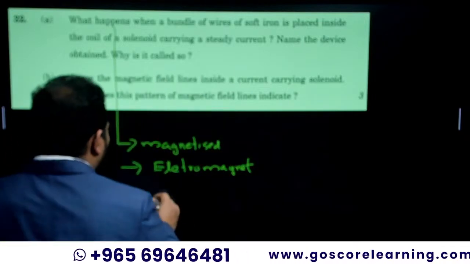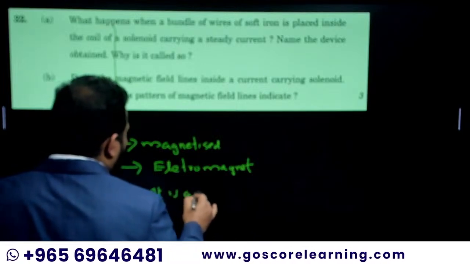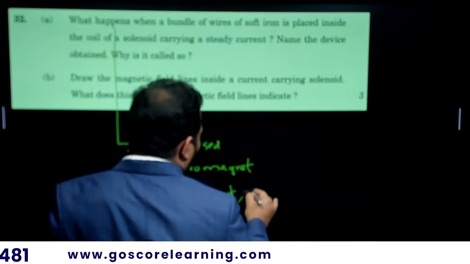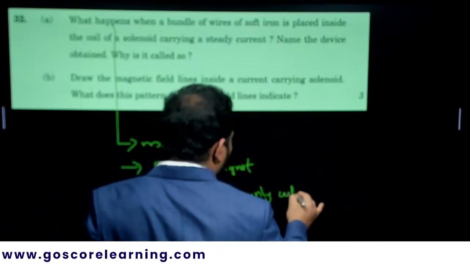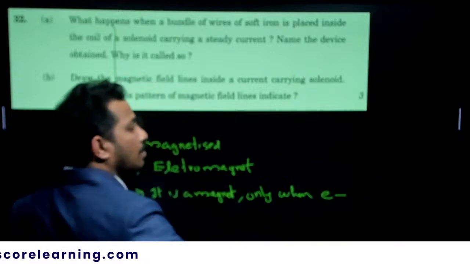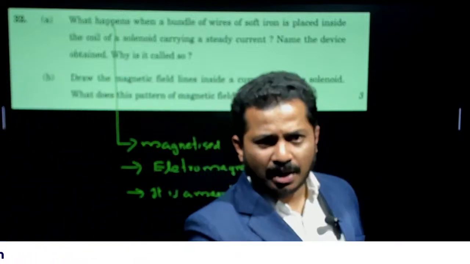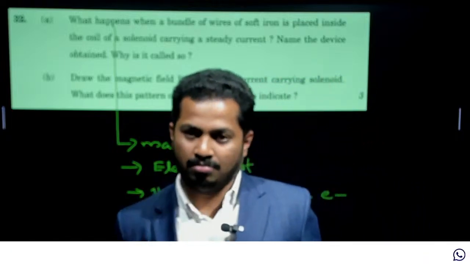So it is a magnet only when electric current is passing through it. That's the reason. It is called an electromagnet because it acts as a magnet only when electric current is passing through it. That's it. Okay.